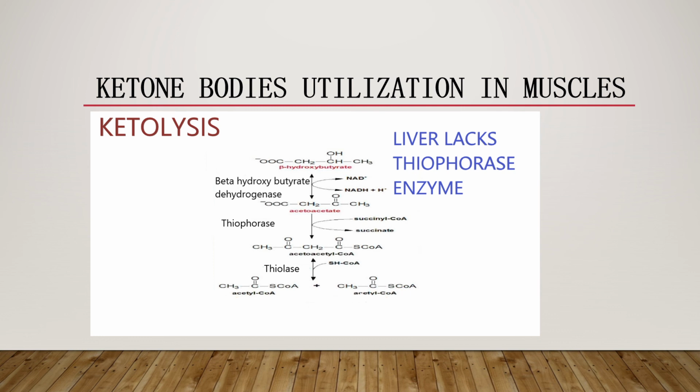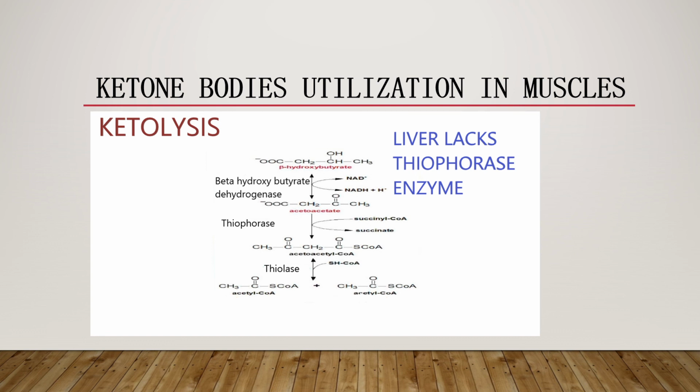Thus the ketone bodies beta hydroxybutyrate and acetoacetate are reconverted into acetyl CoA, and they enter into the TCA cycle, where they can be oxidized to CO2 and water to provide energy. Since acetone cannot be easily oxidized, it is exhaled through the lungs because of its volatile nature, and it gives a characteristic fruity smell to the patient's breath.